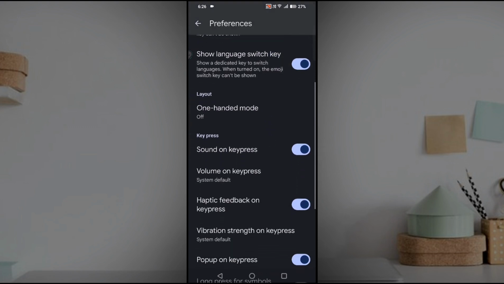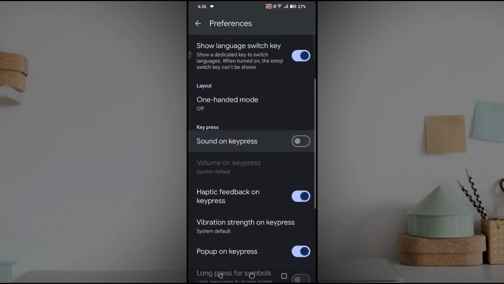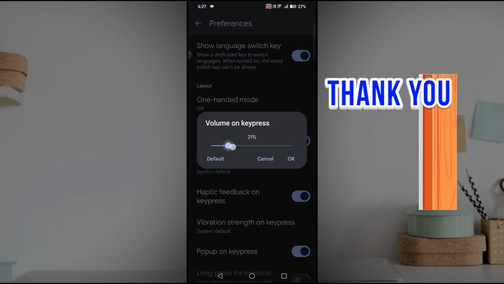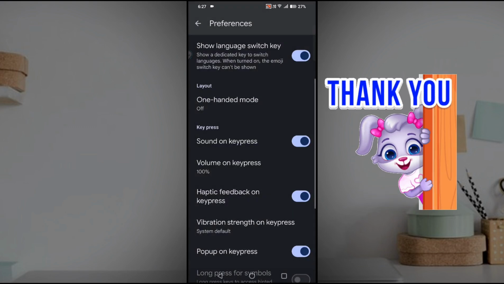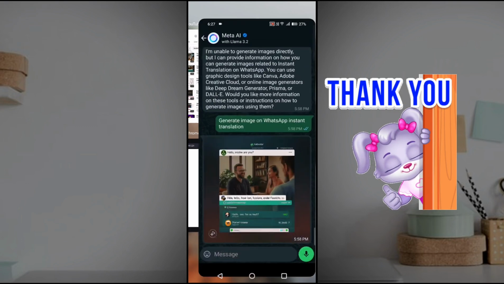Under preferences, under key press, by default this will be disabled. That's the reason you are not getting sound on the key press. So when you enable this, there is a second step also. Volume will be minimum here, so you can keep it at maximum. Now check the output.